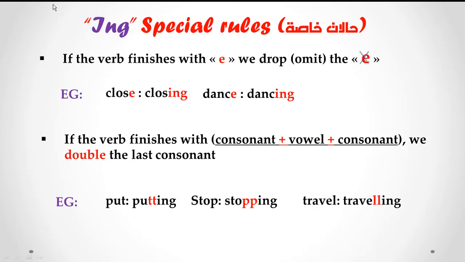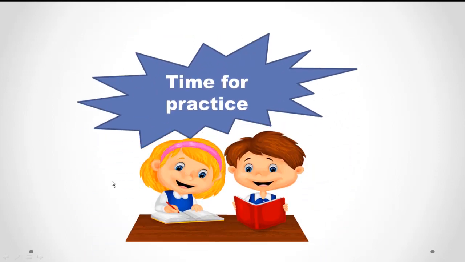So we have two special cases. Number 1. If the verb finishes with the E, we drop the E and we put ing. Number 2. If the verb finishes with consonant, vowel, consonant, we double the last consonant and we put ing. Time for practice.